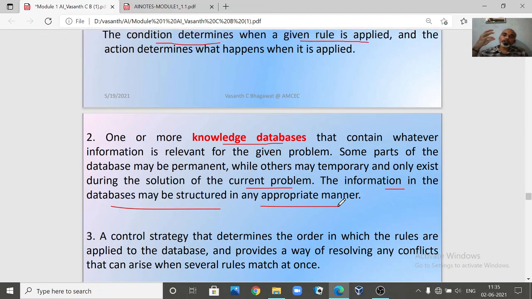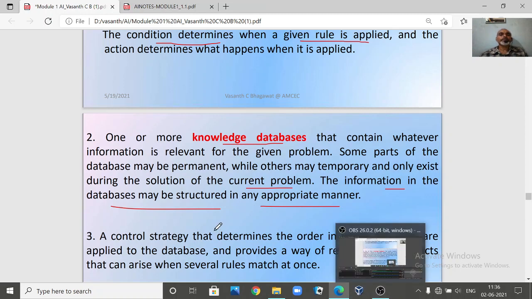That means in order to solve your problem, we should have the knowledge. We should have the domain knowledge, because without the knowledge you cannot solve the problem. So you should have complete knowledge about that particular problem. Apart from the rules, you should have appropriate prior knowledge of the entire domain or the problem you are going to solve. Some knowledge can be permanent, some can be temporary, but overall we should have the knowledge.